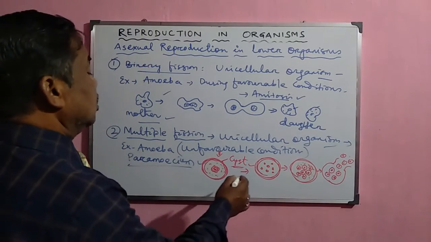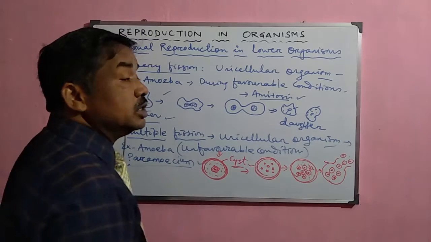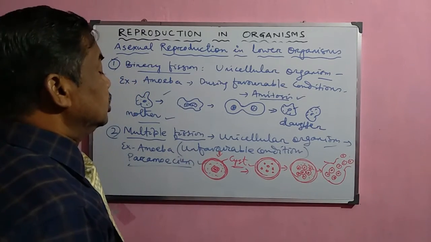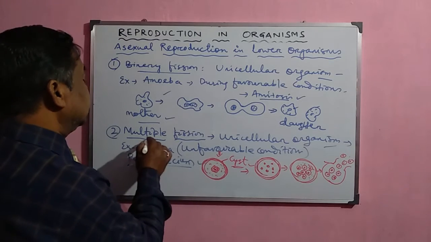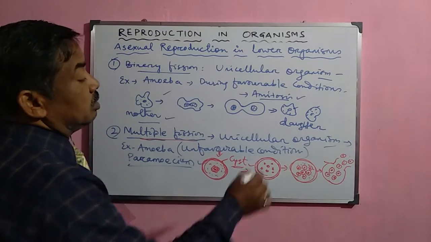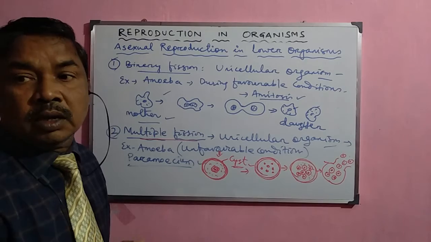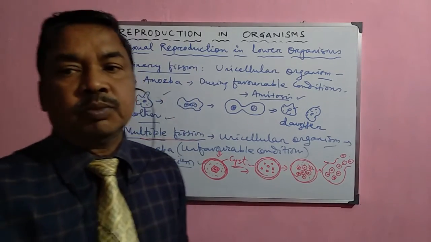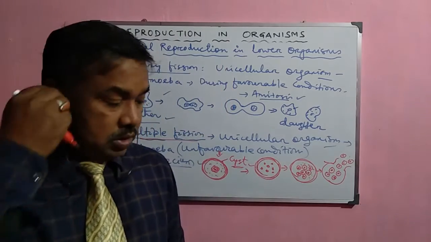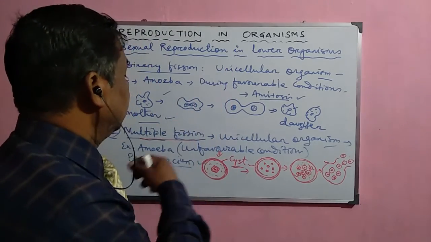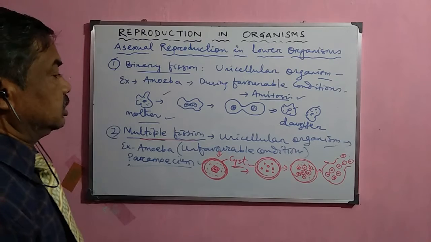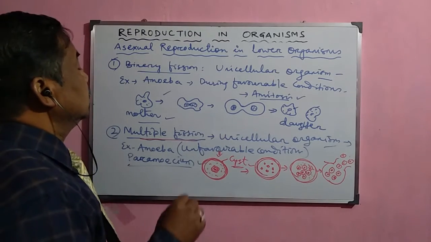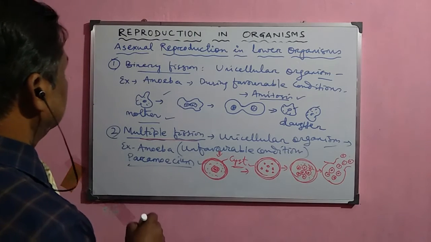So this process of formation of new amoeba during unfavorable environmental conditions is called multiple fission. Many small amoeba are formed from one amoeba, which is why this process is called multiple fission.